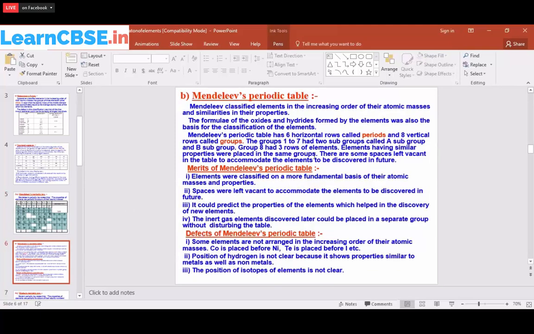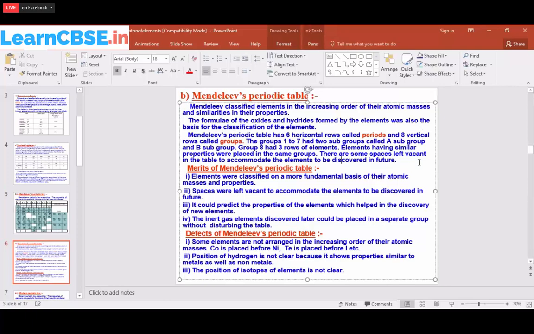So group 8 had the three rows of elements. Elements with similar properties were placed in the same groups. That's what I said: how the metals react with oxygen and how the elements react with water. So based on the formula of the element, he has made the groups.